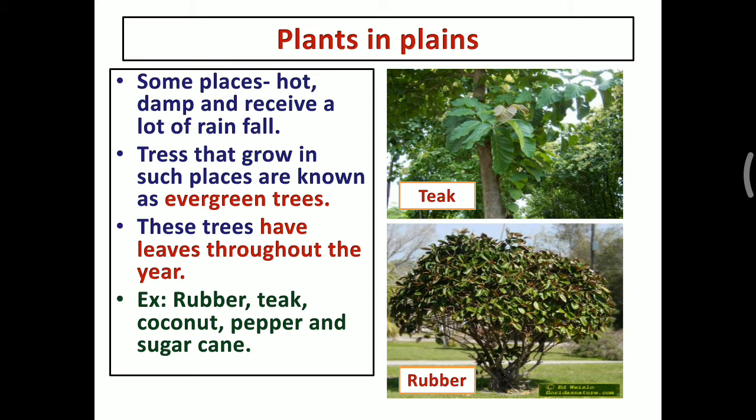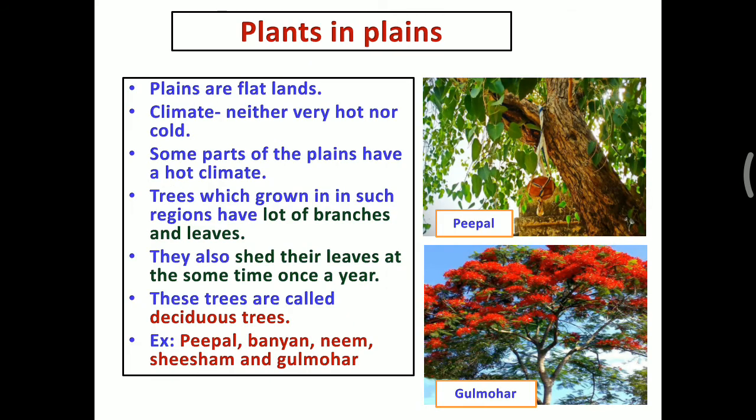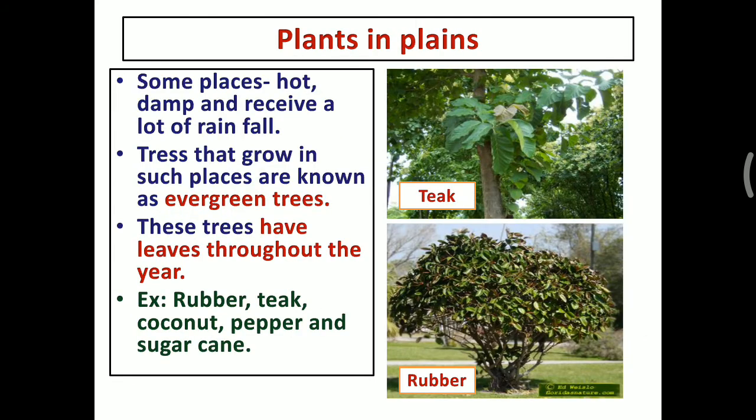And some places are hot, damp and receive a lot of rainfall. Maybe the rainfall is very less. In a hot climate, the peepal and banyan trees grow in that place. In some places they receive a lot of rainfall. So trees that grow in such a place are called evergreen trees. Evergreen means every time the tree looks green. So that is called an evergreen tree.